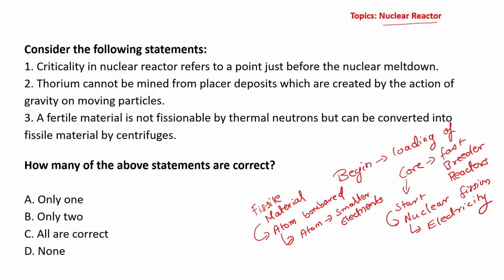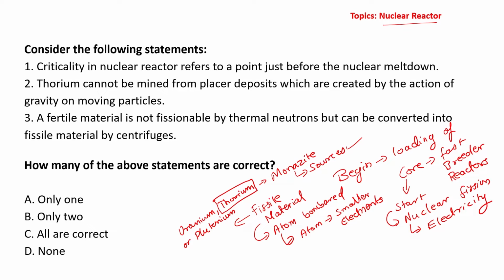Mostly what is used as fissile material? It may be uranium, it may be thorium, or it may be plutonium. Thorium is very special for India because if you consider monazite sand in Kerala, it is basically one of the most important sources of thorium.